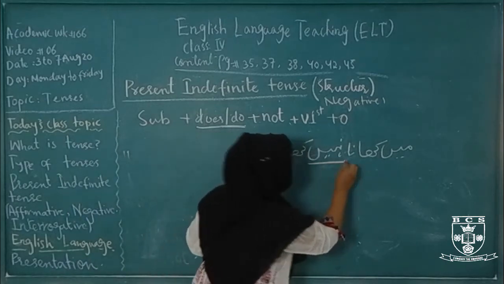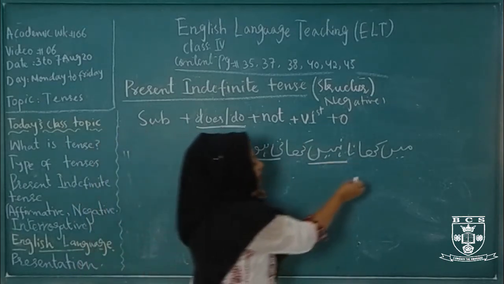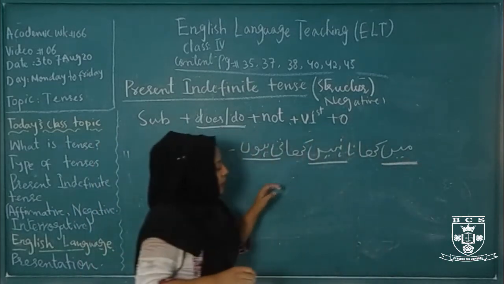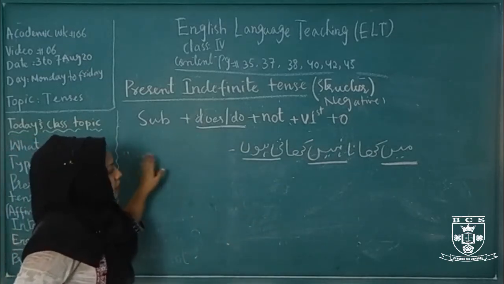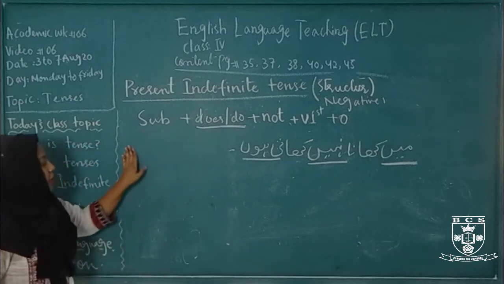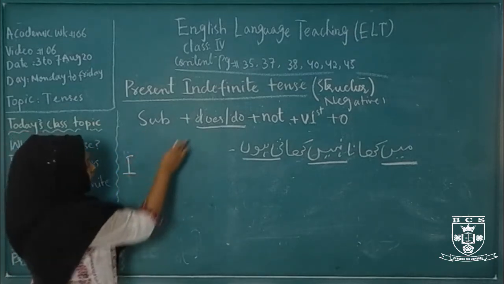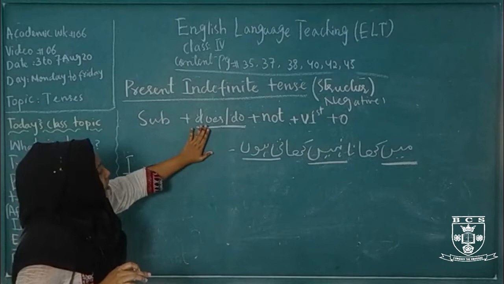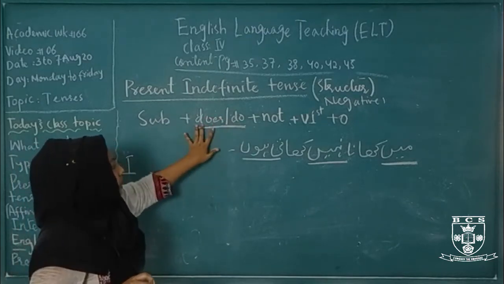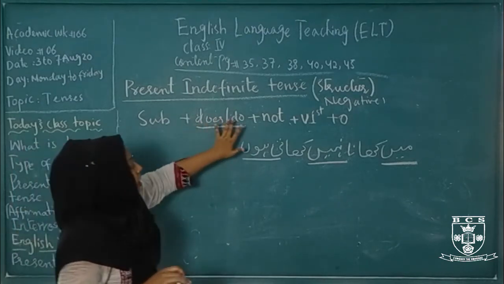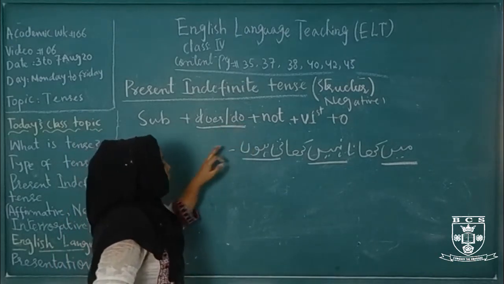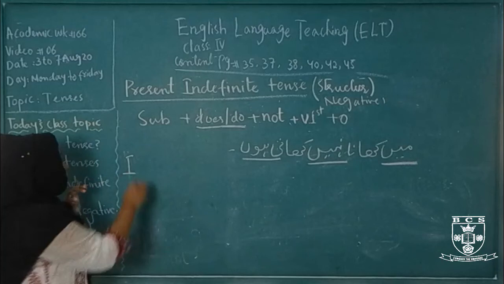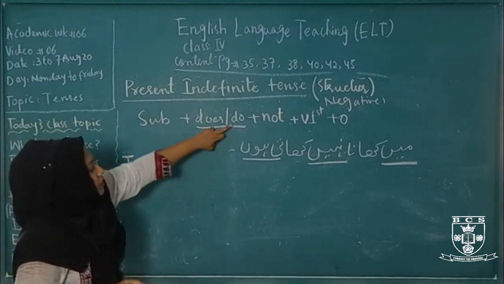Nahi represents negative. Main means I. I, first person, so we use the subject I. Where do we use do or does? We use does only with the third person singular, and do with I, we, you, they, or any plural noun. So here the subject is I, so we use do there.